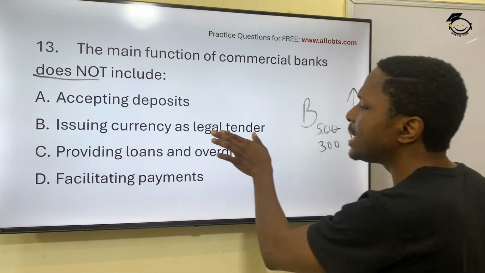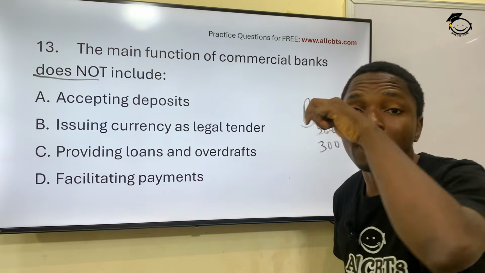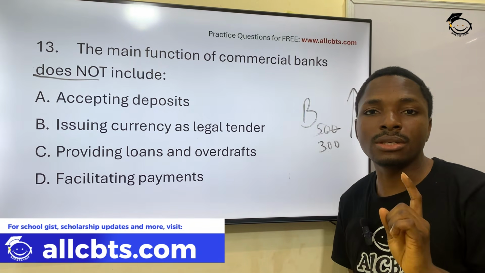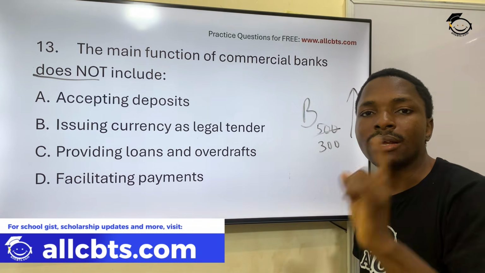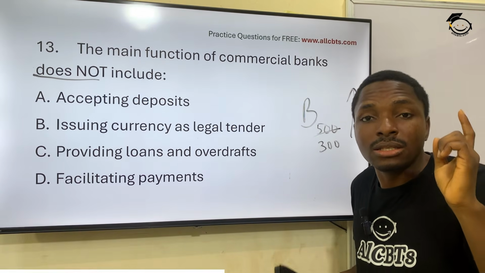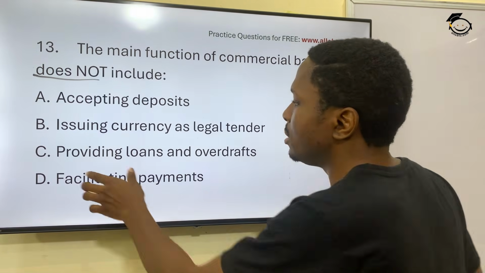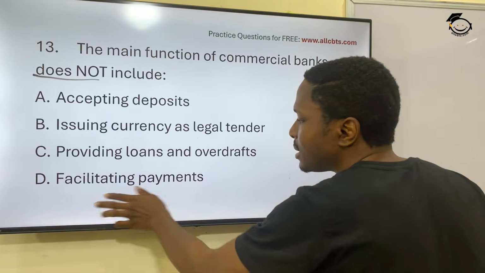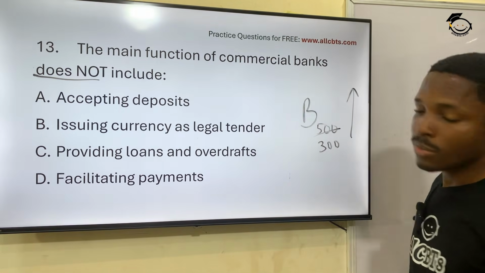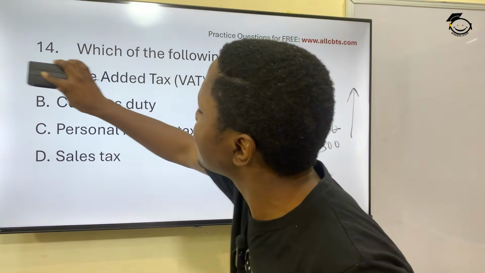Issuing currency as legal tender, no. They don't have the ability to issue currencies. It's only the CBN that can issue a currency, like 500 naira, 1,000 naira, 2,000 naira, if they like, and it's acceptable as a legal tender for goods or services. They can provide loans, they can facilitate payments, but they cannot do this. Okay? Question 14. Which of the following is a direct tax?